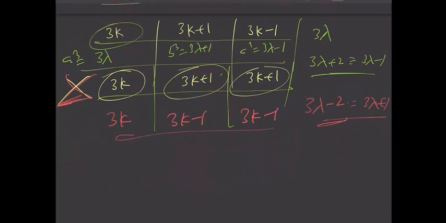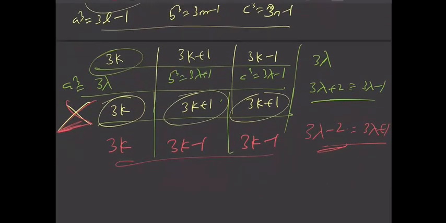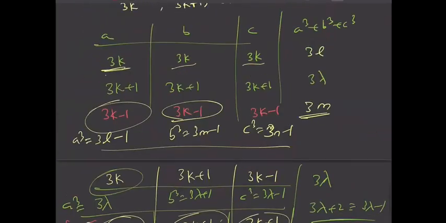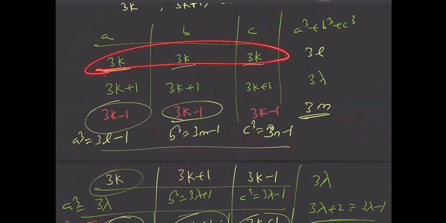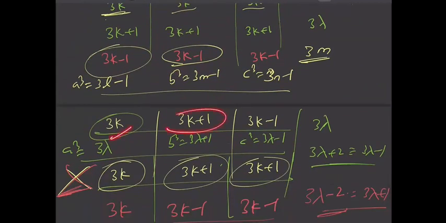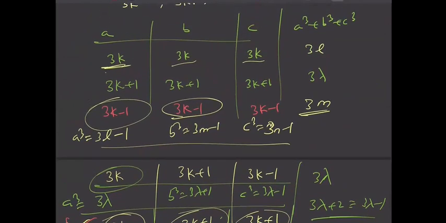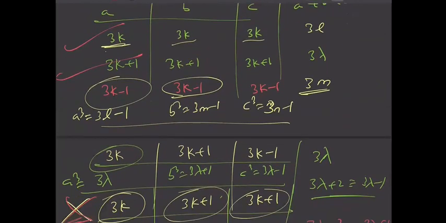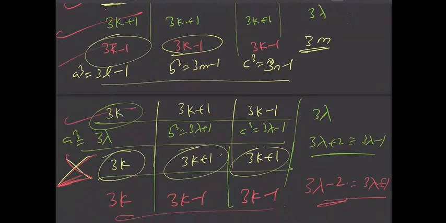So if we take all of the same form, that is 3k, 3k, 3k, or 3k plus 1, 3k plus 1, 3k plus 1, or 3k minus 1, 3k minus 1, 3k minus 1, or one from each form, right? One is of form 3k, one among A, B, C is of form 3k plus 1, and one among A, B, C is of form 3k minus 1, then we'll get a cube plus b cube plus c cube as a multiple of 3. So these 4 cases are only possible, right? So this is possible, this is possible, this is possible, and this is possible.